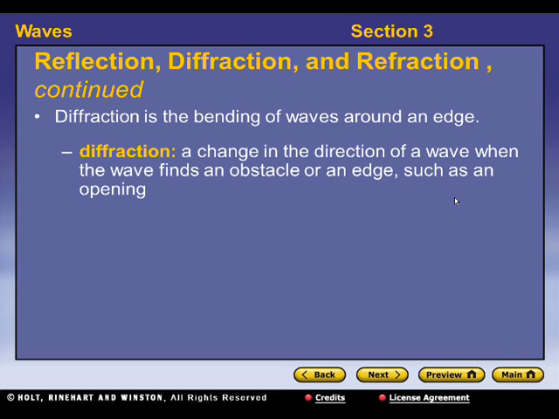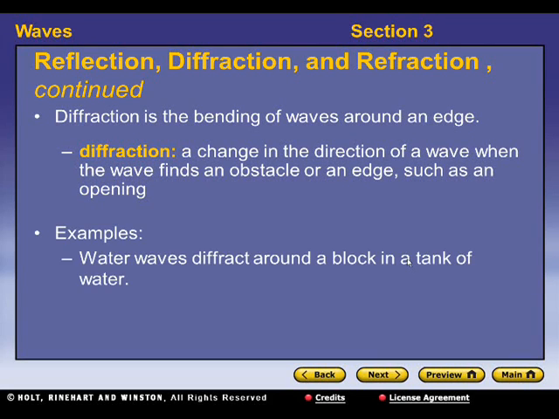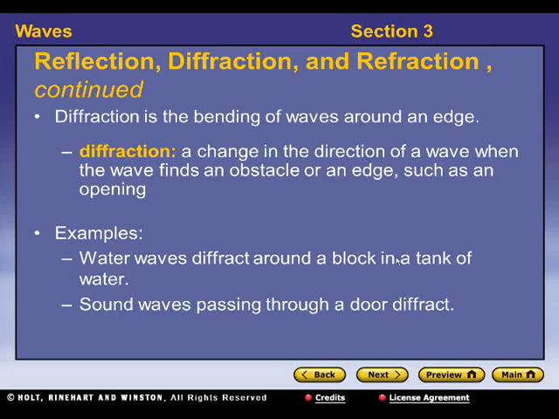Diffraction is the bending of waves around an edge. So diffraction is a change in the direction of a wave when the wave finds an obstacle or an edge, such as an opening. So an example: water waves diffract around a block in a tank of water. So if you have waves that are going and there's a block or something around it, those waves will bend around that corner and keep moving.